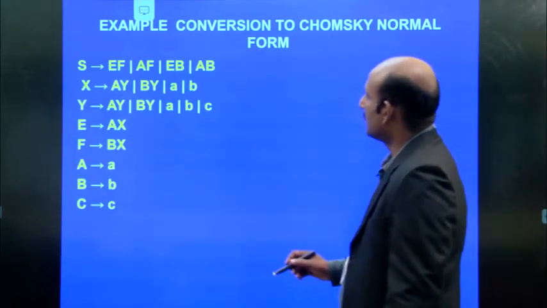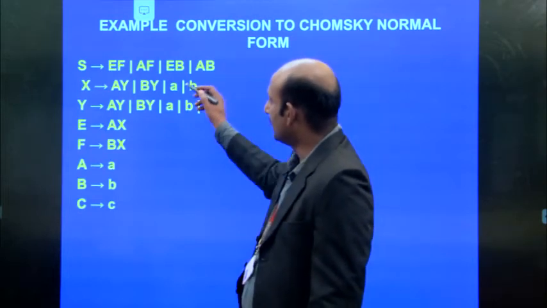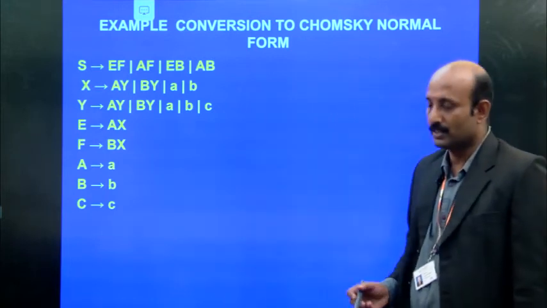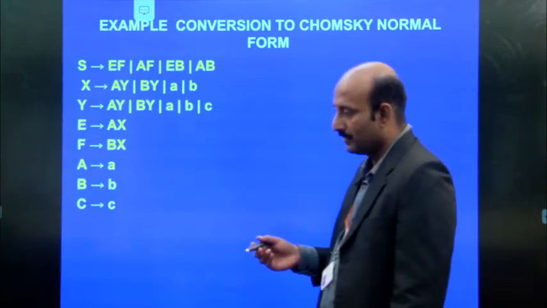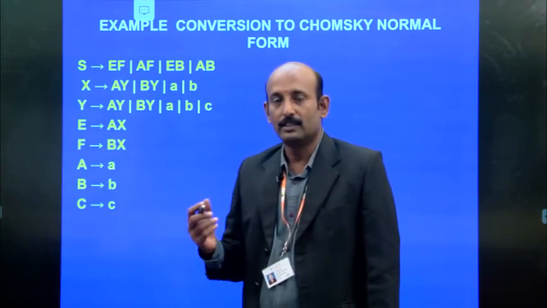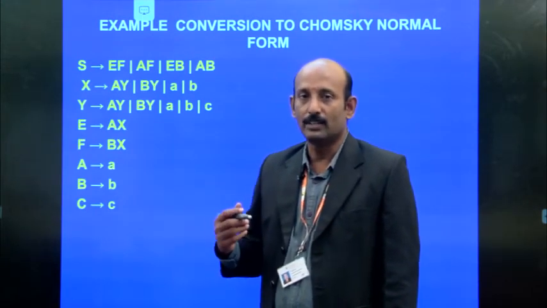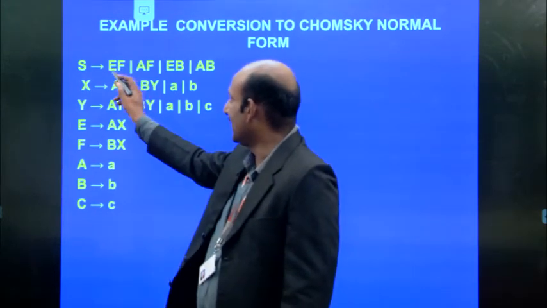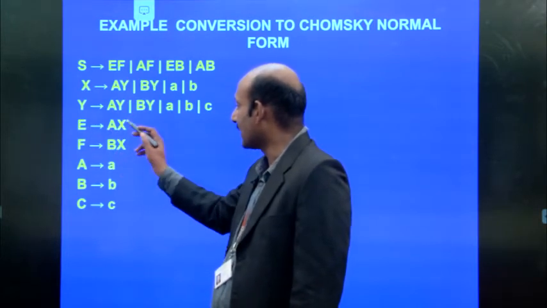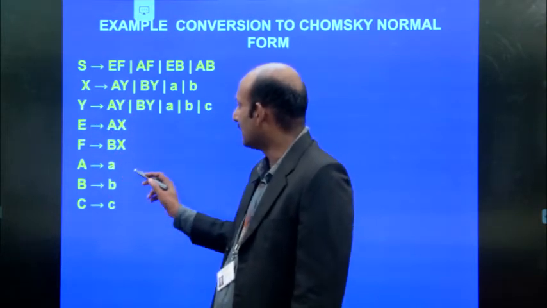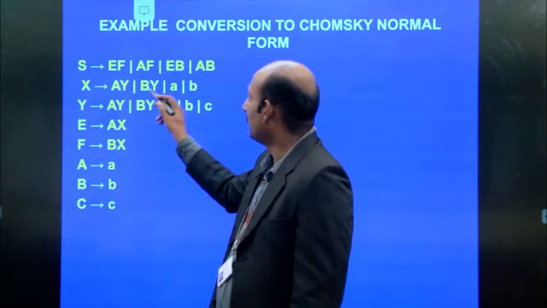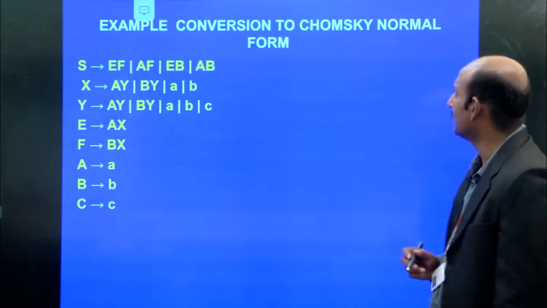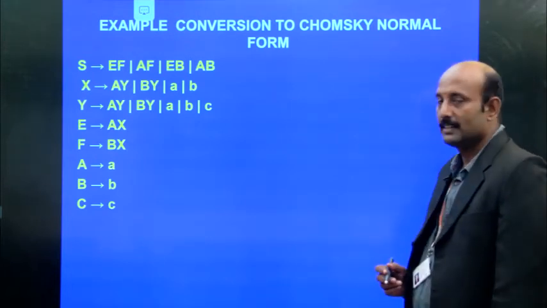So this is an example for the next. After generating that, we can go for replacing all. Then we may get new symbols, because we are breaking these productions into 3 symbols, so we can break it into 2 symbols. So in this place we can go for replacing that. See, look at this: E stands for AX, A is A, and X stands for AY, BY, A or B, likewise. So this is the concept of the conversion to Chomsky normal form.